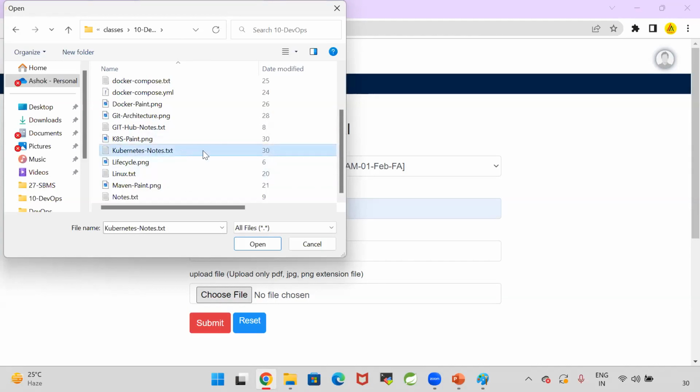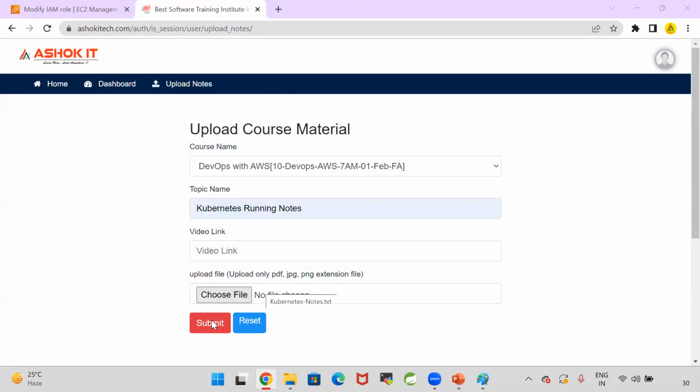Sir, in AWS, are instances given by the user or automated by AWS itself? Instances means?